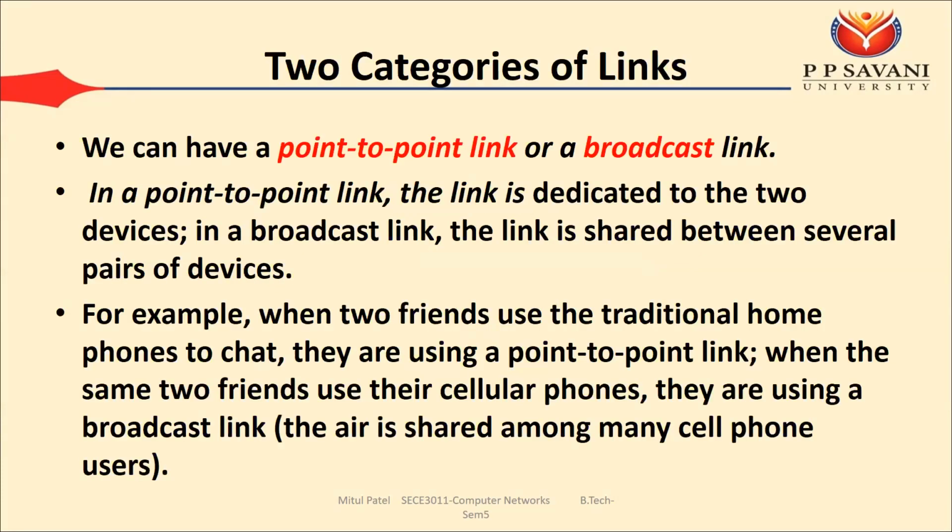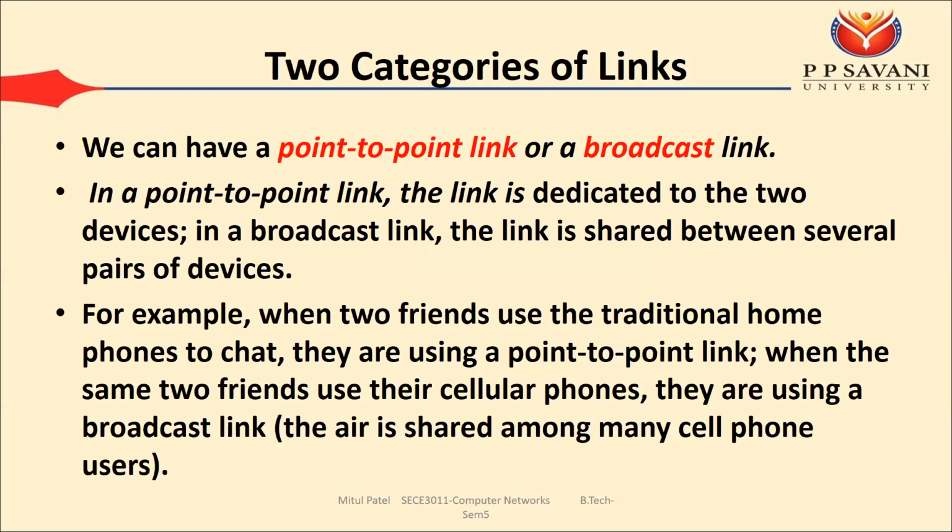When we send data from one device to another device, at that time we require a link. Through the link we can transfer the data from one device to the other. In real time we can have 2 types of link: one is the point to point link and the second one is the broadcast link. What is the meaning of point to point link? In case of point to point link, the link is dedicated to the 2 devices.